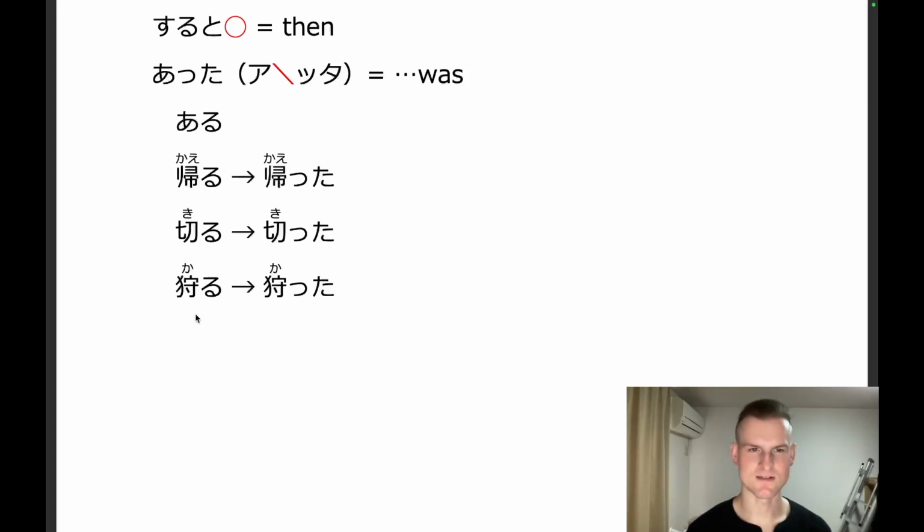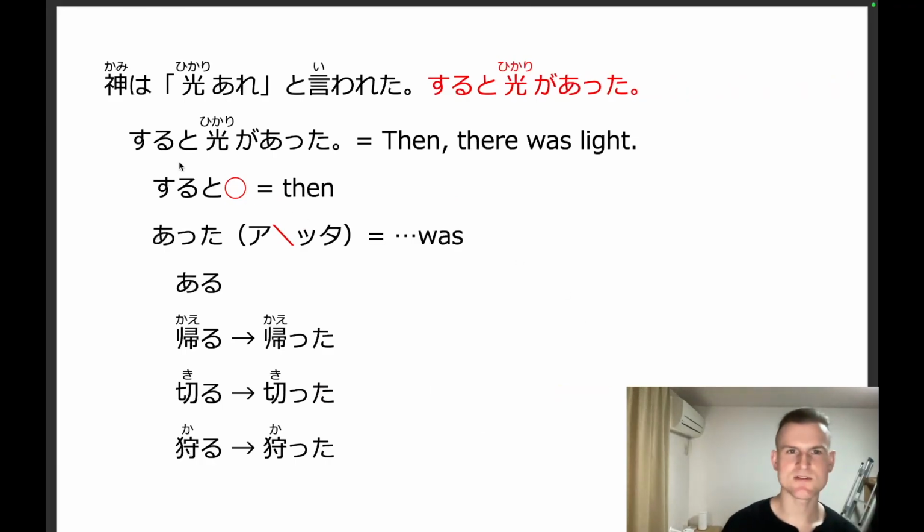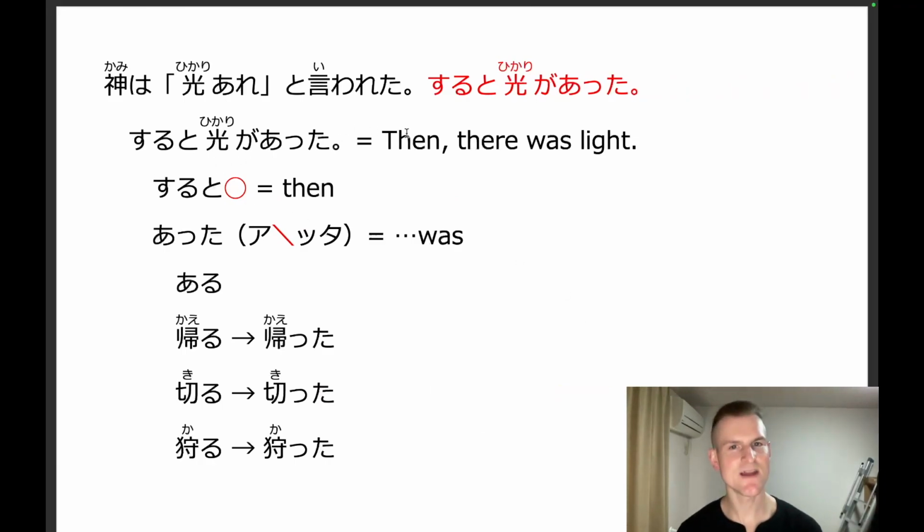Okay, one more time. Karu. Katta. Okay, so this is the pattern that we're going to follow with Godan verbs that end in ru. Verbs conjugate differently in the past tense short form depending on the ending of the dictionary form. But rather than look at that now, we're just going to look at those when we encounter them in the Bible. All right, so we end up with suruto hikari ga atta, as then there was light.